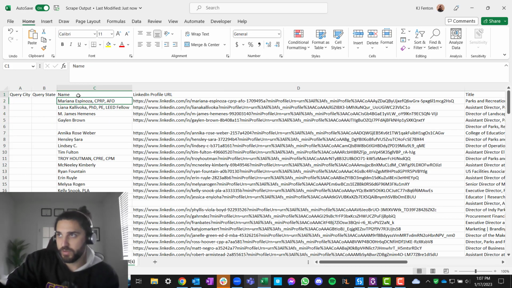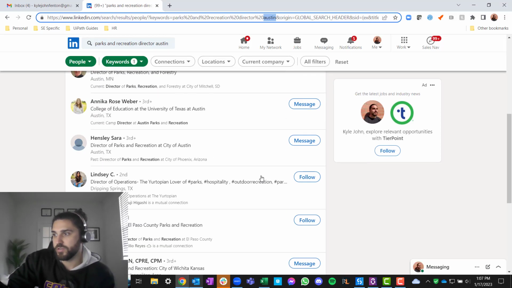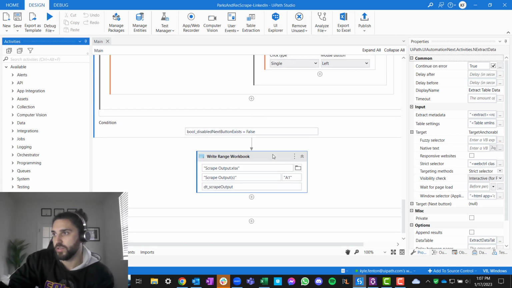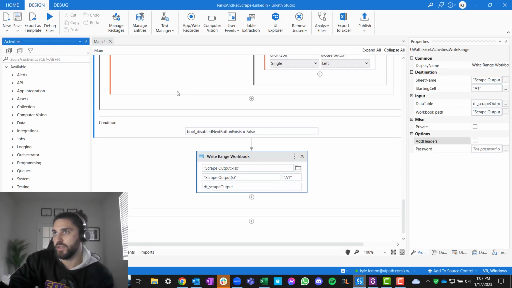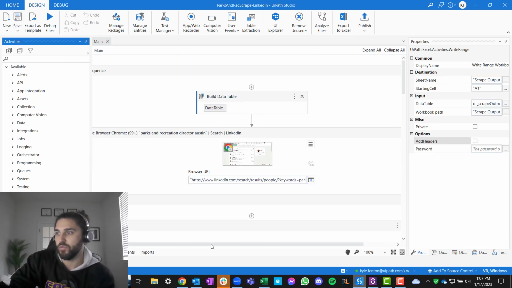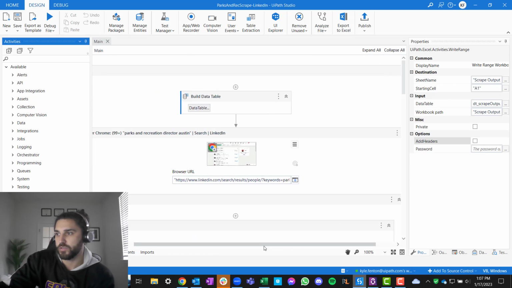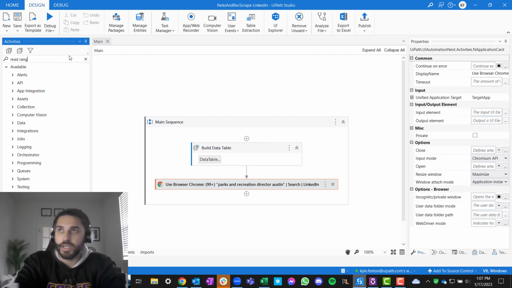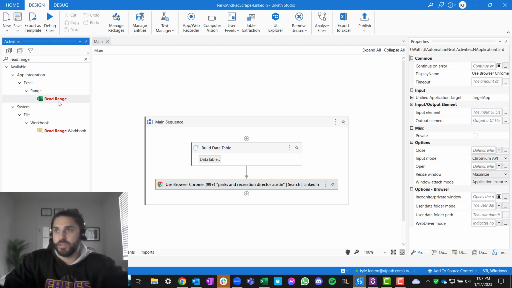Just getting the whole of it, and then I need to change some things inside of the code. So we know we don't need to write the headers anymore to this, because I already have the thing in there, so we're good there. This is still going to be the output that we're going to write to scrape output, but we're just going to rinse and repeat that over and over again. So here is what we need to actually do in the loop. So first thing we're going to do, this is actually our loop. So what I want to do is we're going to read some data into this, and I'm actually going to do this with a shorter data set to make sure this works.